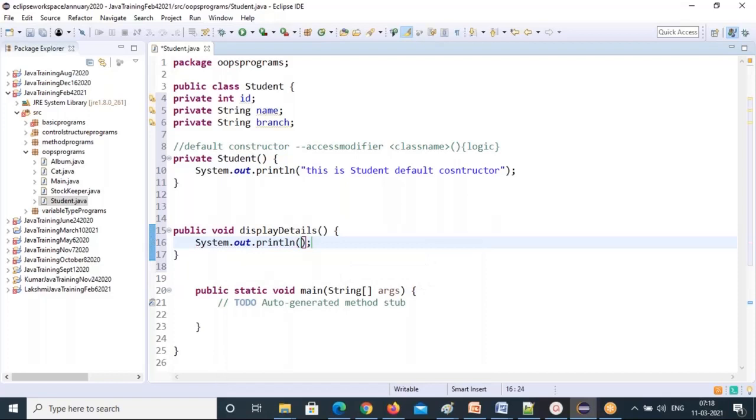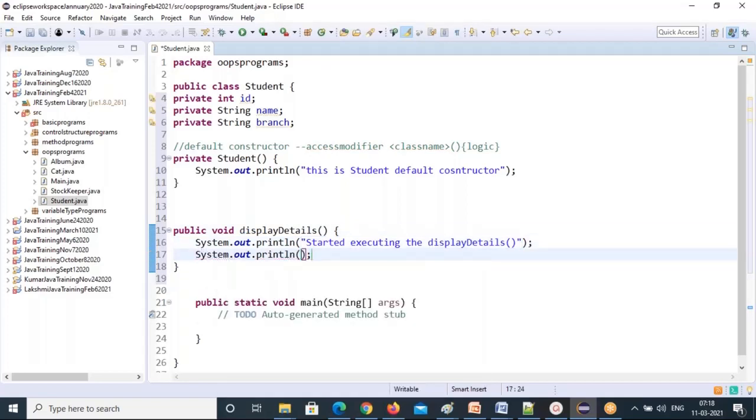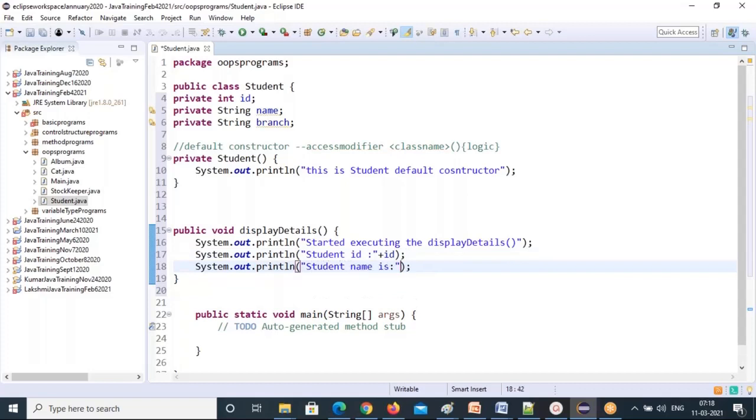I can call those values, right? Just print the student ID and student name. I can call non-static variables in non-static methods directly.